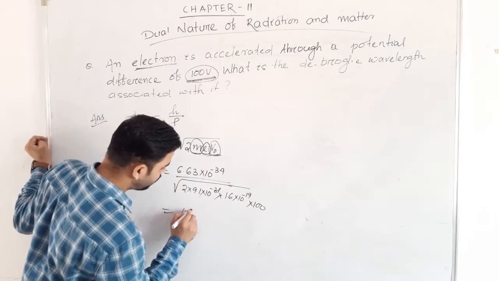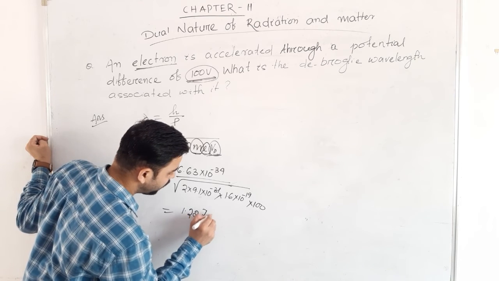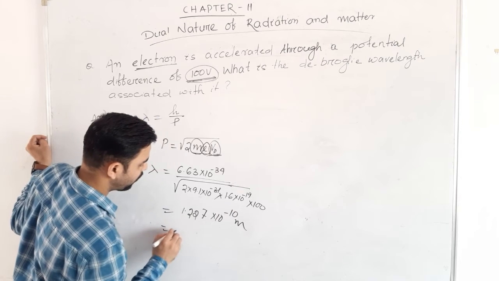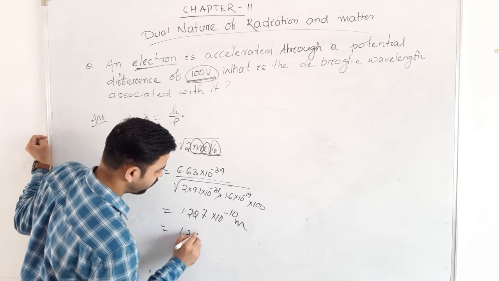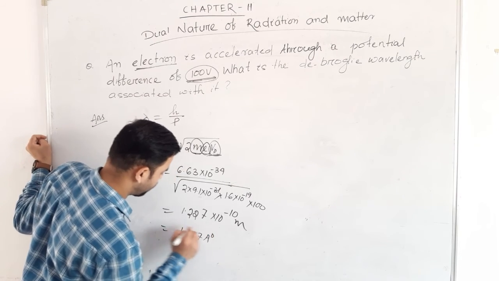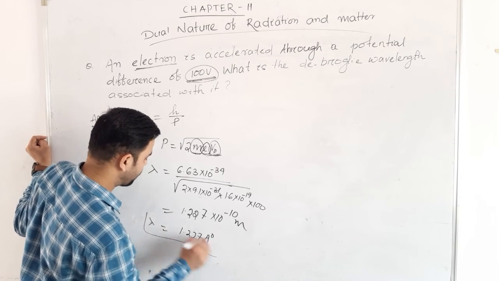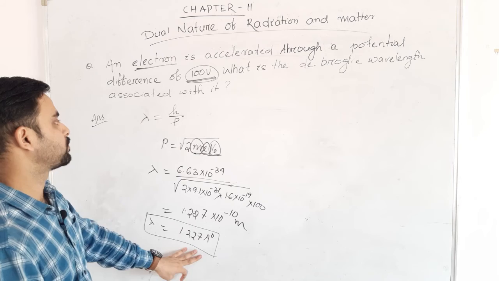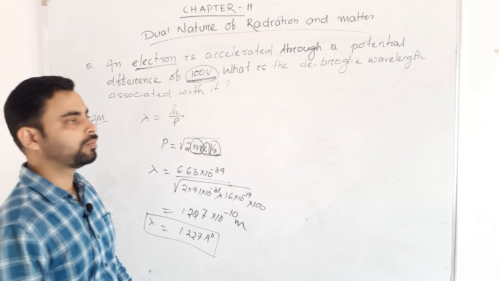Okay, that gives 1.227 into 10 to the power minus 10 meter, that means 1.227 Angstrom. So the de Broglie wavelength for this electron is this much. In this way we can solve the problems.